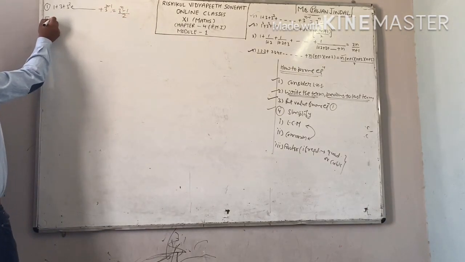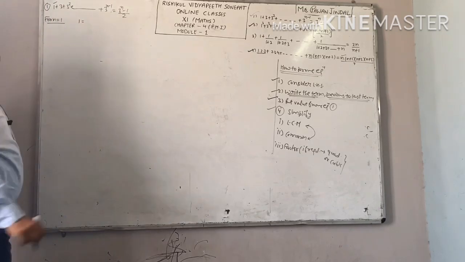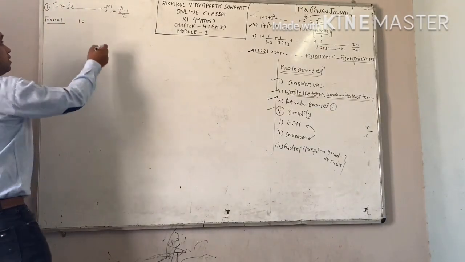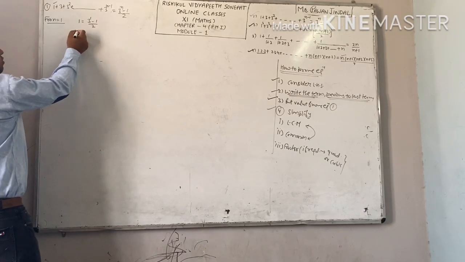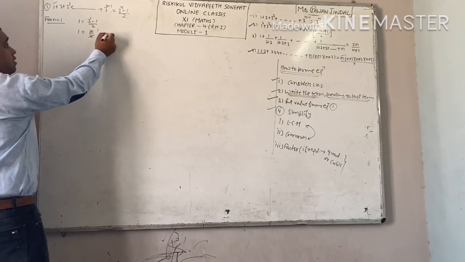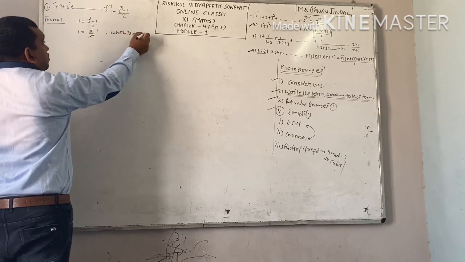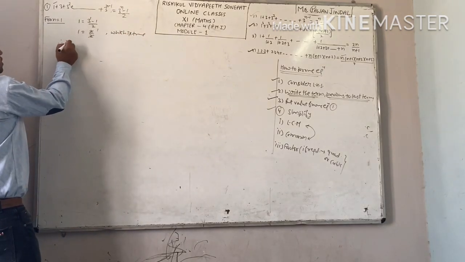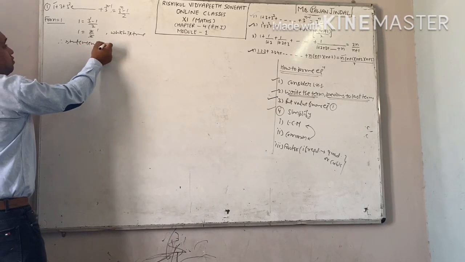For n equal to 1, n equal to 1 means the first term. Here also put n equal to 1. You will get 3 raised to power 1 minus 1 by 2, 3 minus 1 is 2, 2 by 2, which is true. Therefore, the statement is true for n equal to 1.